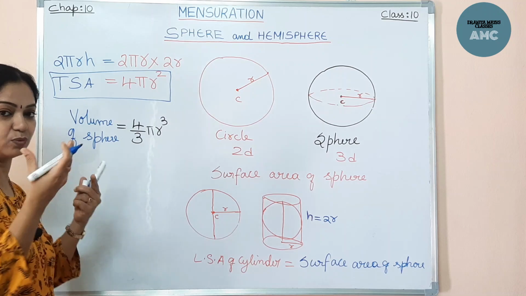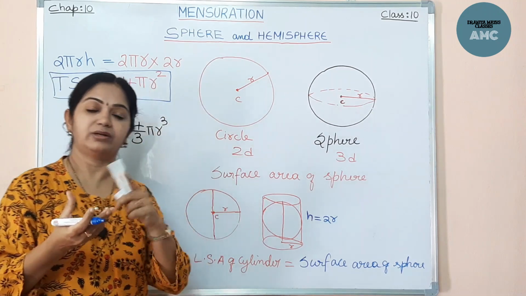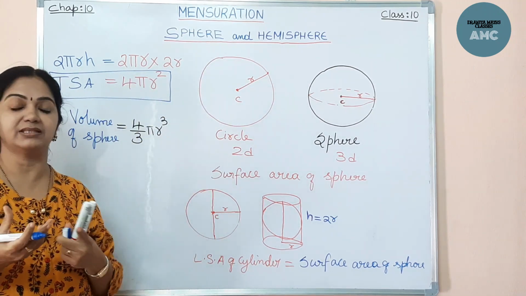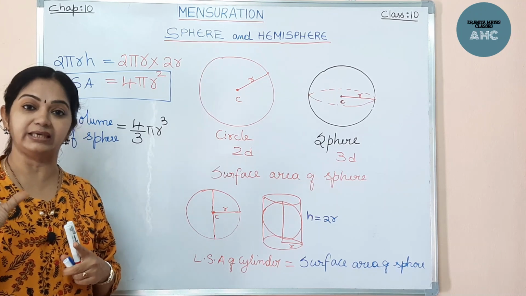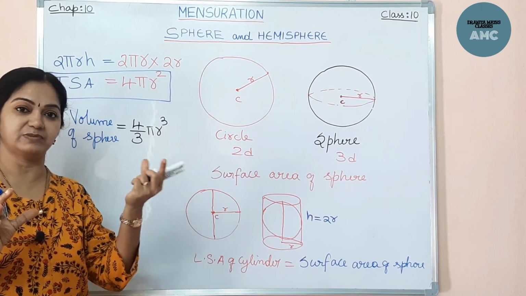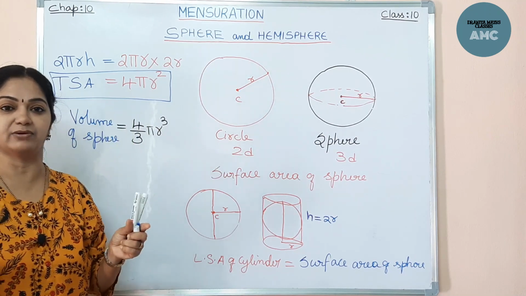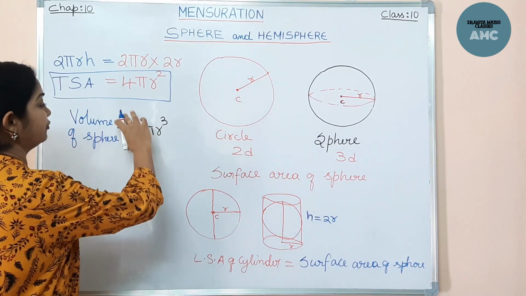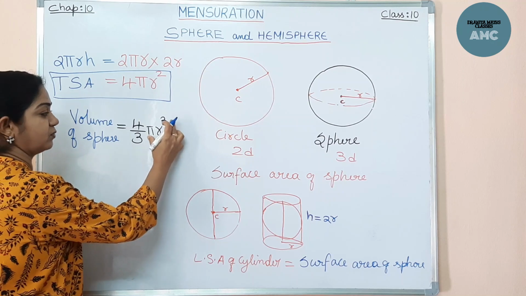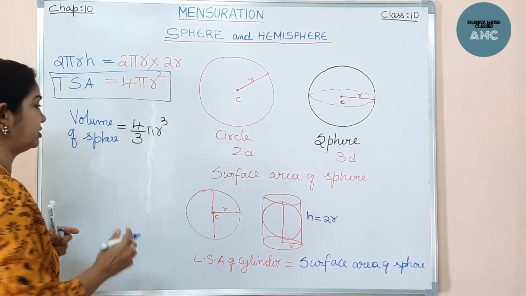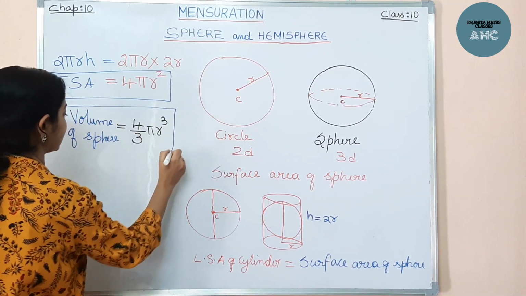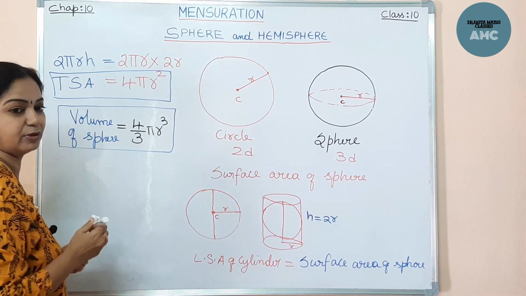By the experiment of the water, the beaker filled with water, it was replaced by the sphere. That means here the spilled water is the volume of the sphere, because when we displaced it, that much water was spilled out. So that was calculated as 4/3 pi r cube. So this was the experiment done by Archimedes, and we found out the volume of the sphere.